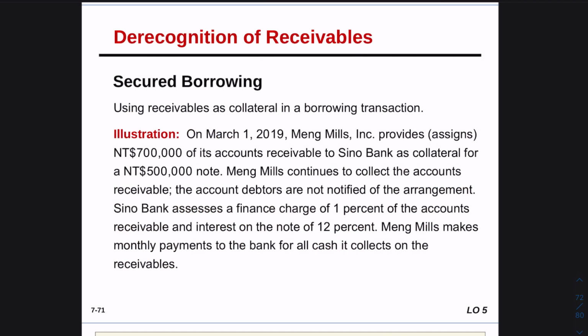And here we have an example of secured borrowing. There's a company that provides 700,000 of their accounts receivable to a bank as collateral for a 500,000 note. So they have a note, which is a loan of 500,000, and they will use their accounts receivable as collateral till they pay the full amount of the loan. The bank will charge a fee of 1%, and because there are monthly payments, there will always be an interest rate. So they will pay 12% interest on that note monthly.